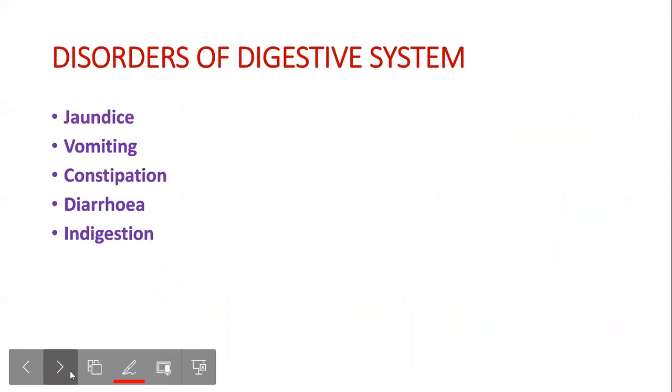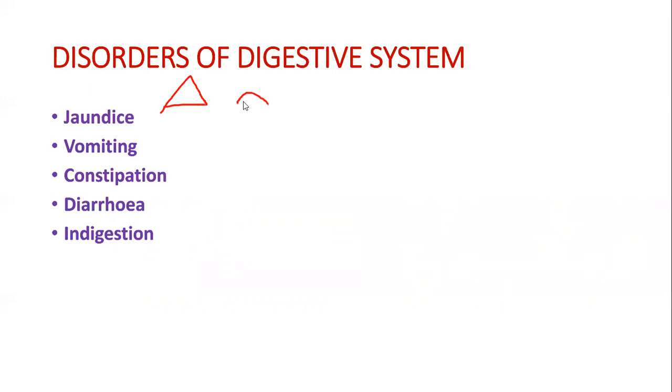Now coming to the disorders of the digestive system. So what happens when our digestive system doesn't work properly? Basically when our liver is affected, our skin and eyes turn yellow because of the bile pigments. They are deposited in the skin and eyes. That is the reason why our eyes or skin look yellow. So whenever the liver is not functioning properly, it causes jaundice.